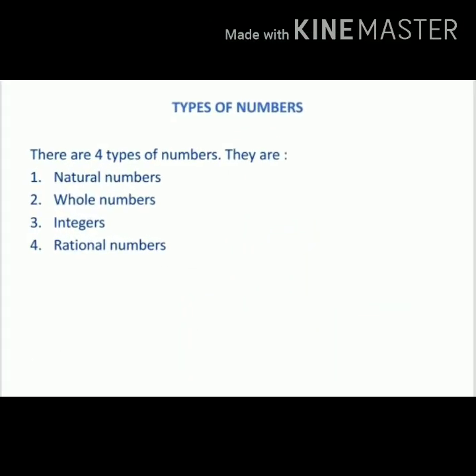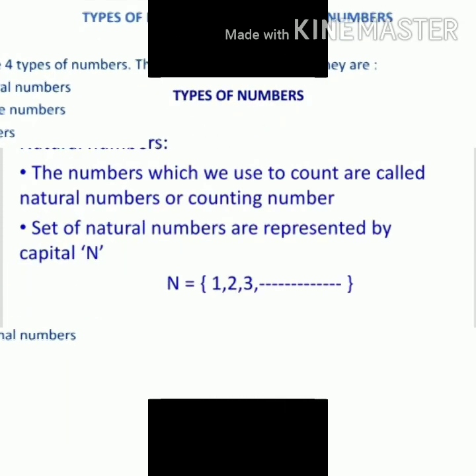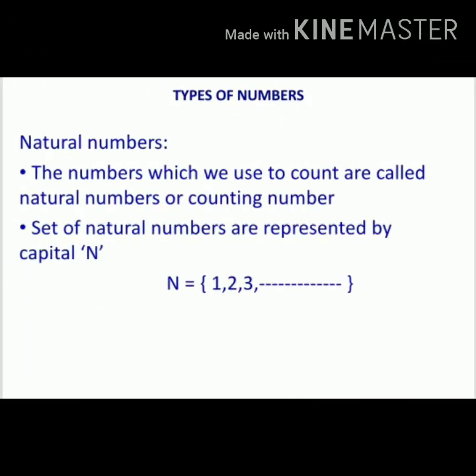Friends, our first topic is types of numbers. There are 4 types of numbers. They are natural numbers, whole numbers, integers, rational numbers. Friends, first let us know about natural numbers.